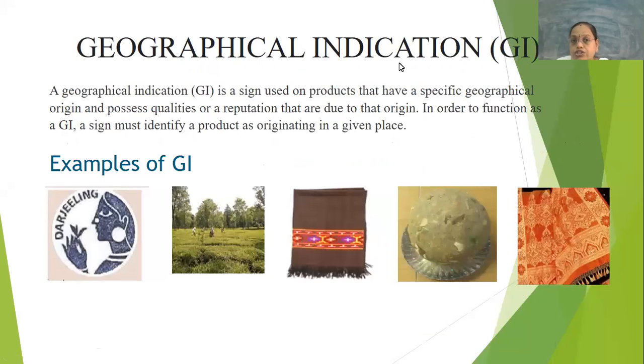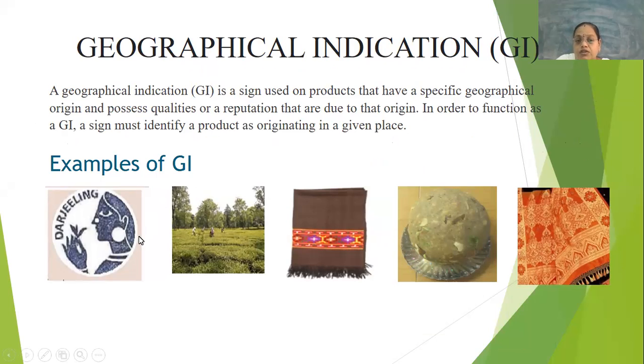Next comes the geographical indication. This is also an IPR where the products are identified based on a specific geographical area. For example, we identify the product based on the area where it is made, where it is used, or where it is synthesized.